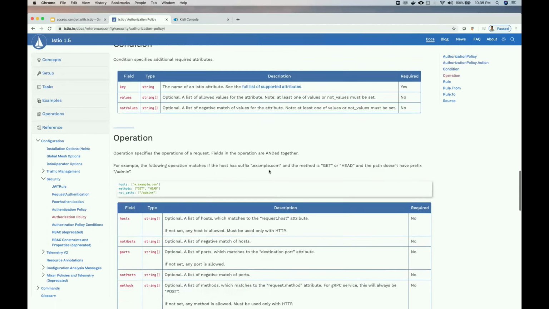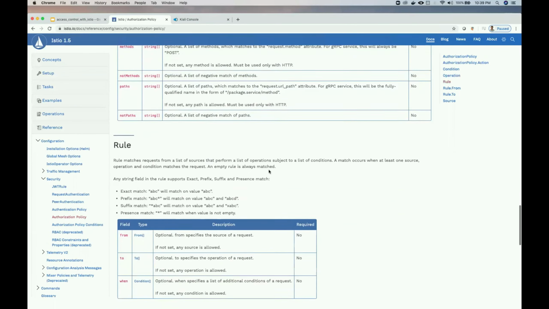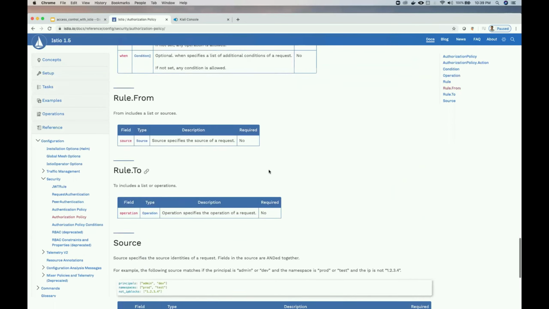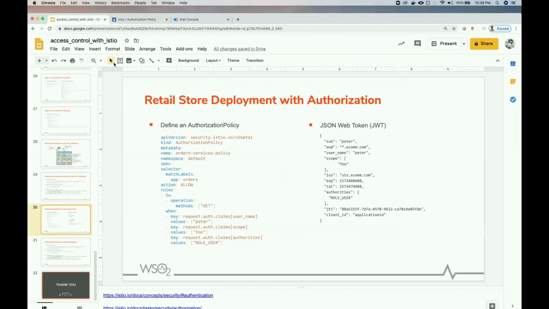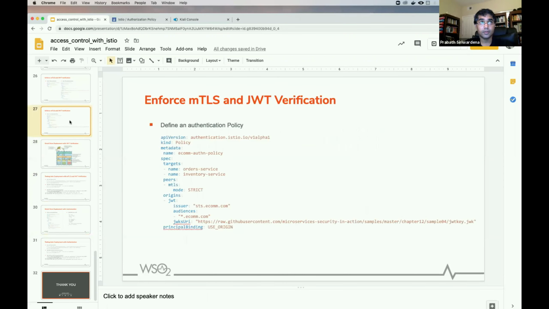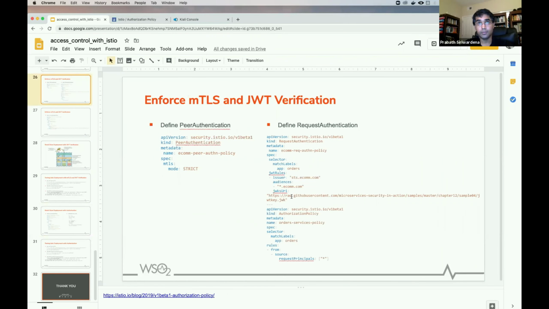Okay. And Prabhat, if you want to integrate this with WSO2, for JWT and request authentication, we have to configure WSO2's JWKS URL, right? That's what we need to do. Yes, only that. Just change the JWKS URL in the configuration, here in the request authentication resource. Got it. Thanks.